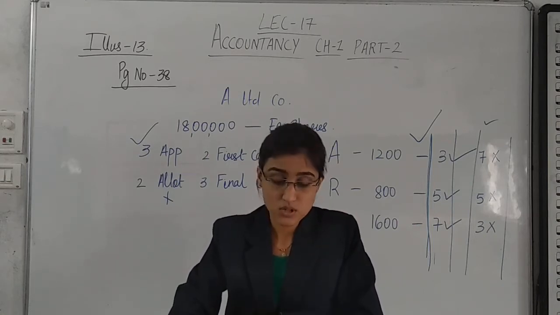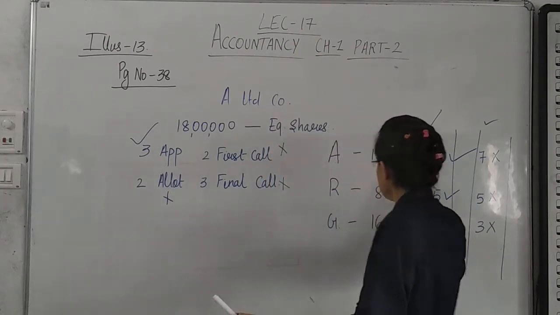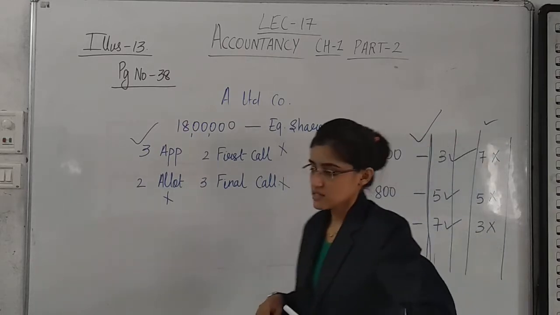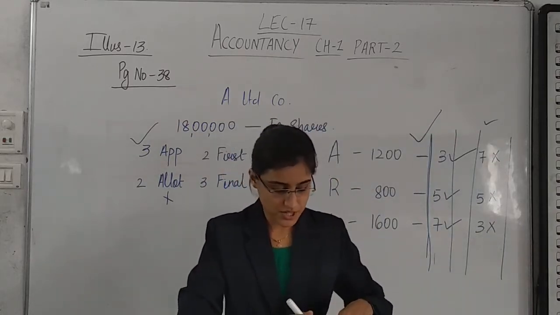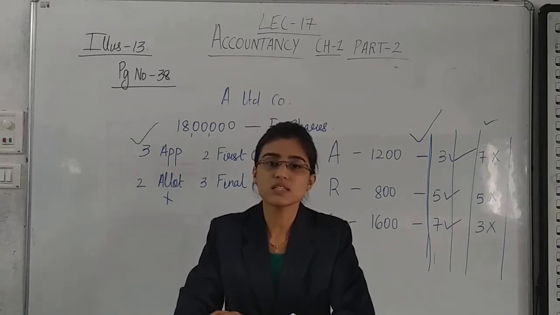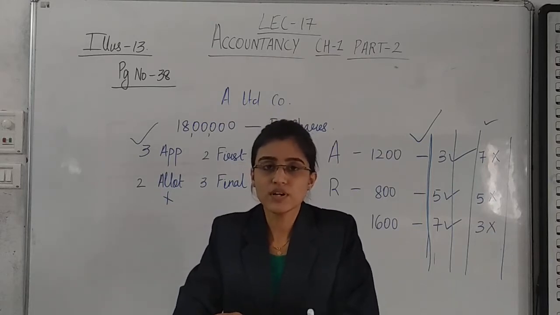3600 shares. 1200 plus 800 plus 1600, that is 3600 shares, and a share is of rupees 10. So 3600 into 10. Equity share capital account debit 3600 into 10. Yes? So 36,000. To forfeited shares account. What do we write in this?